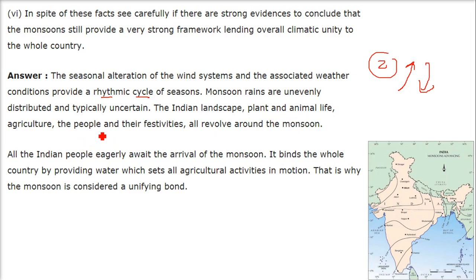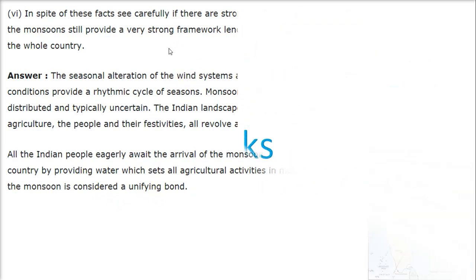If you talk about the Indian landscape, plants, animals, agriculture, people, festivities, they all revolve around this monsoon. All the Indian people eagerly await the arrival of the monsoon. It binds the whole country by providing water, which sets all agricultural activities in motion. That is why the monsoon is considered a unifying bond.